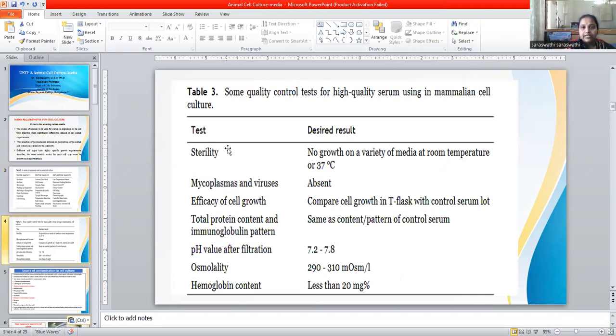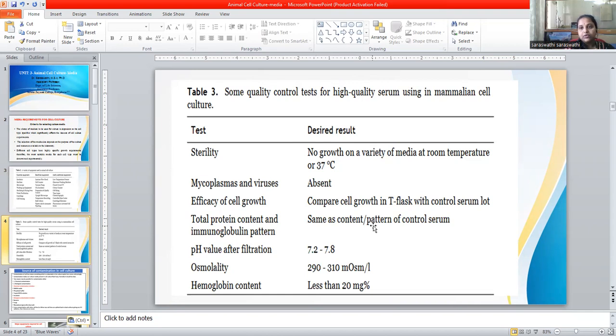Some of the quality tests for high quality serum used in mammalian cell cultures are: sterility, with no growth in the varieties at the required temperature; and mycoplasma and viral contamination should be completely absent. And efficiency of cell growth is compared with growth in the T flask.